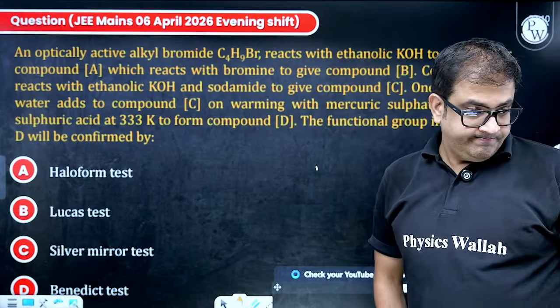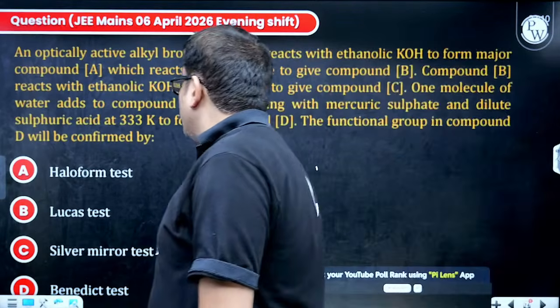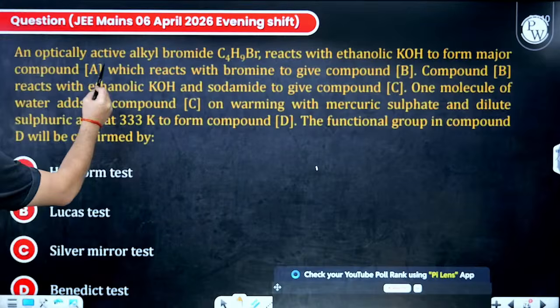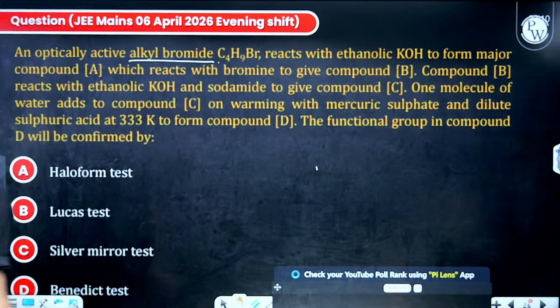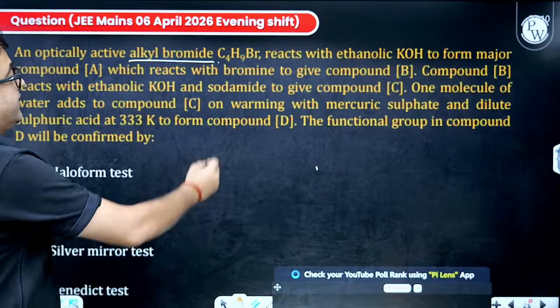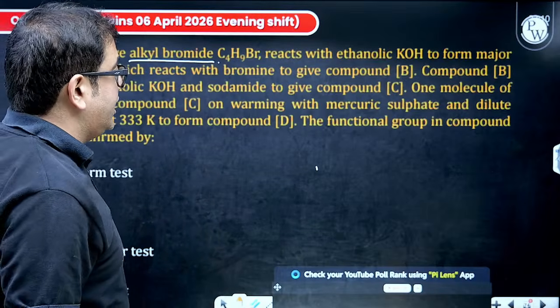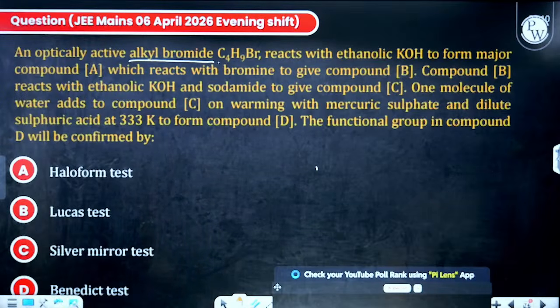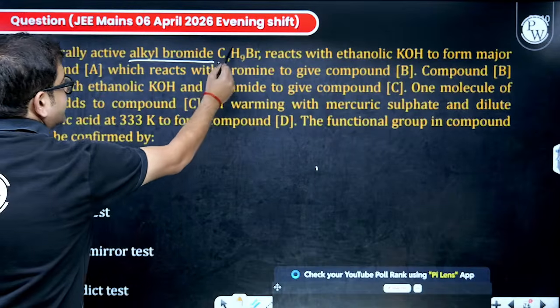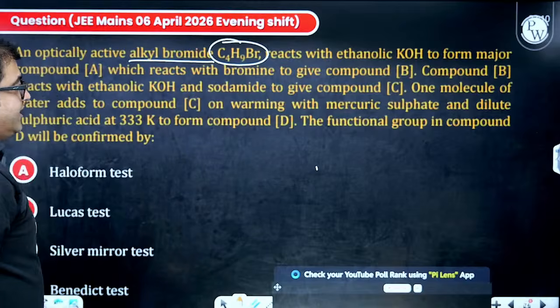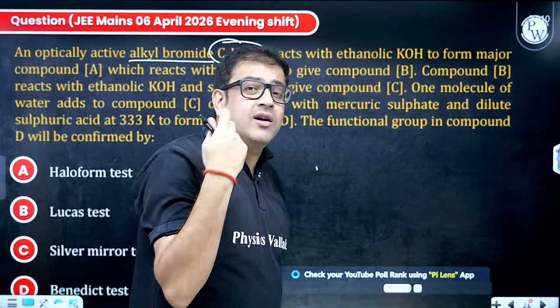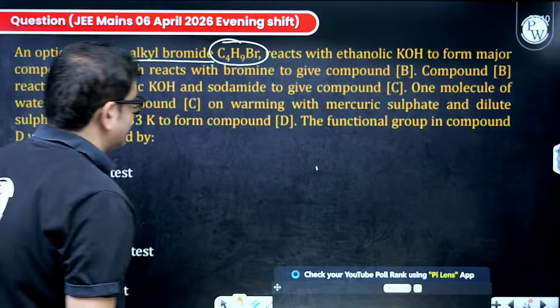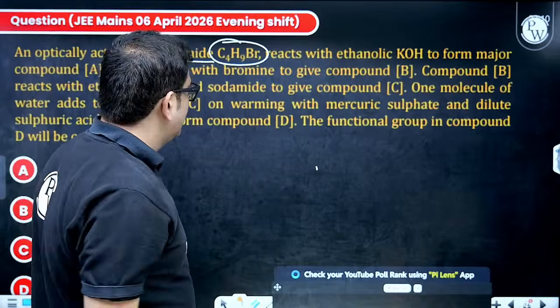Perfect. Chalo. The question says an optically active alkyl bromide. Okay, sir. So it is optically active and this is your bromide. It reacts with alcoholic KOH to form major compound A. So, sir, if C4H9Br is optically active, let us rather search those optically active structures because this is easy to do.